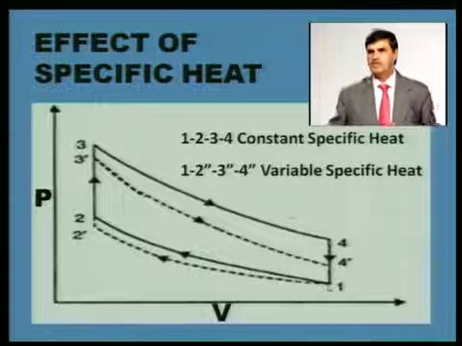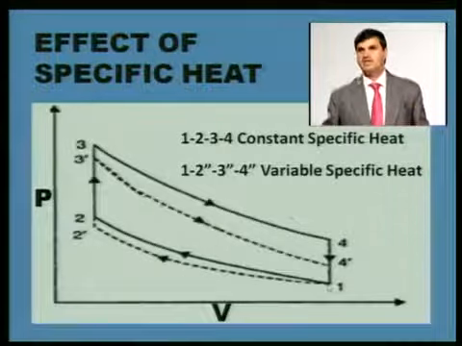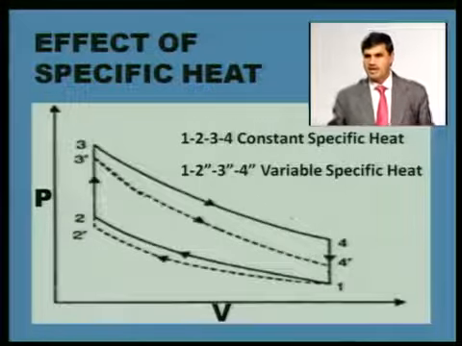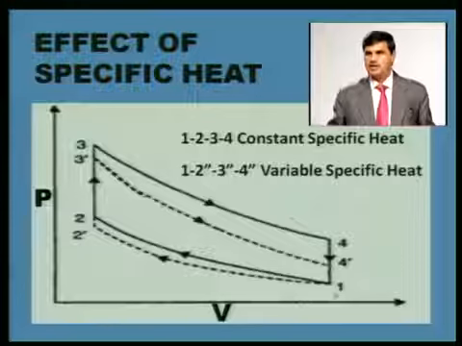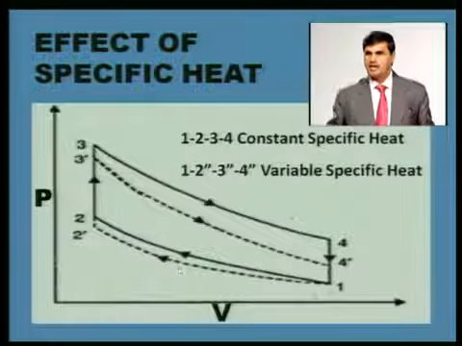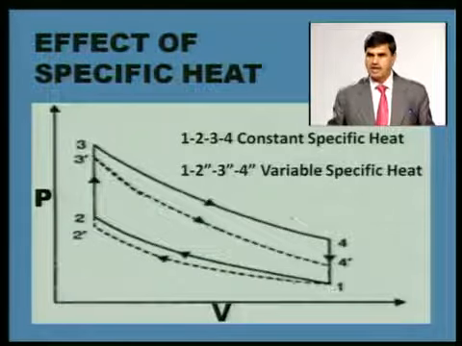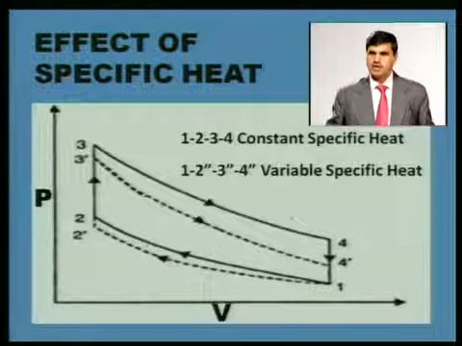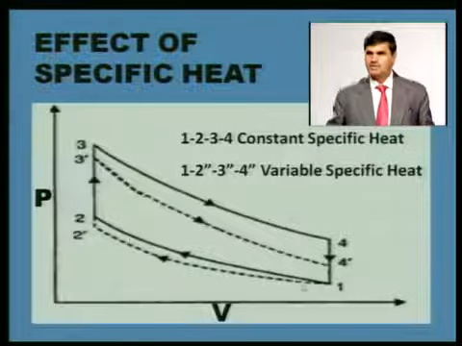But when fuel has been added with air, in a petrol engine, fuel is added and then it is compressed from 1 to 2. The line is a dotted line, it is not following the same line which it would have followed if only air had been compressed.